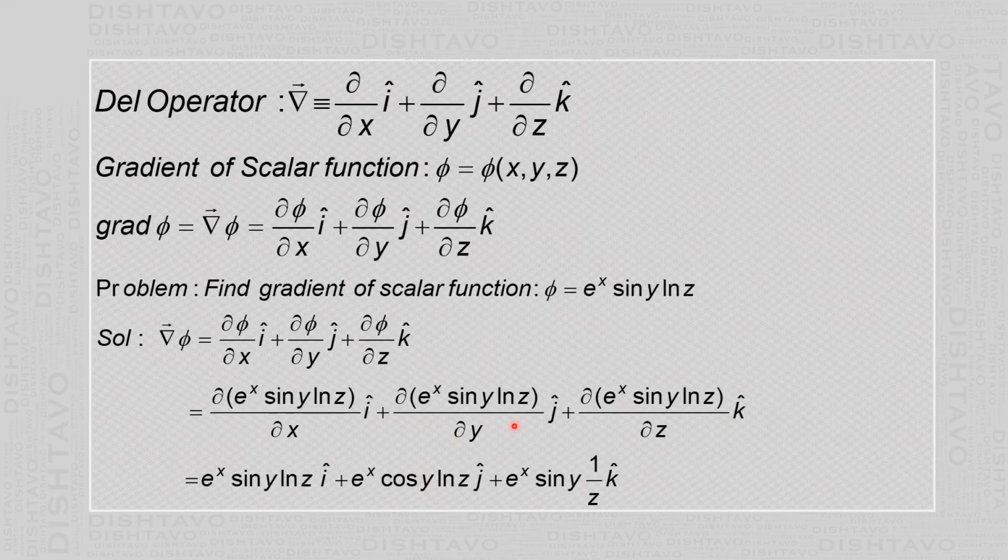Since x and z are treated as constant, e raised to x and ln z come as a constant multiple. Then in the third term, when you differentiate partially with respect to z, x and y are treated as constant, and ln z becomes 1 by z, because the derivative of ln z with respect to z is 1 by z. Here x and y are constant, so e raised to x and sin y come as a constant multiple.